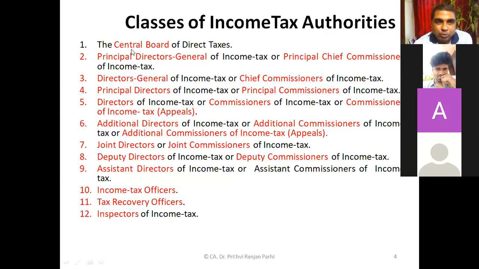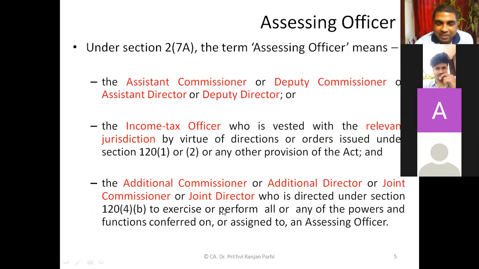Who is at the top position? The highest level is the Central Board of Direct Taxes, CBDT. Who is at the lowest position? Inspectors of Income Tax. Okay, these are the income tax authorities. Slides will be given to you, and we can try to remember them. Now, among these authorities, who are the assessing officers? Who can do assessment?